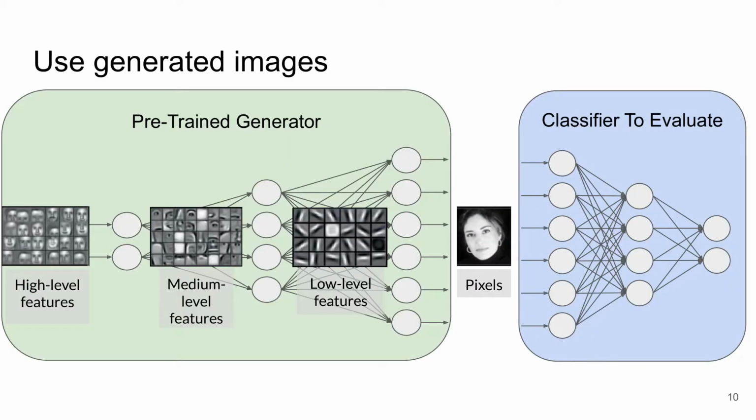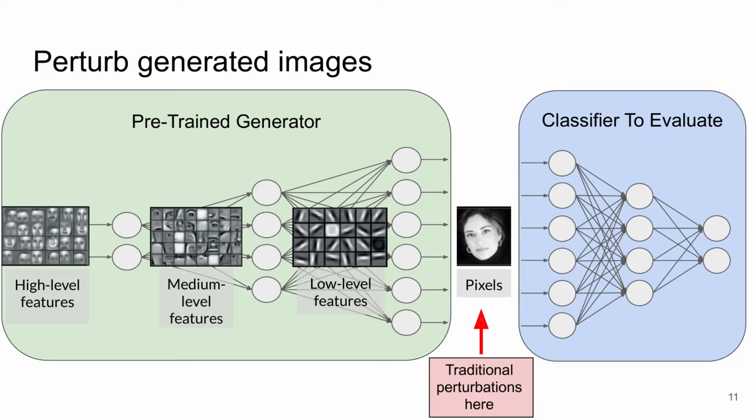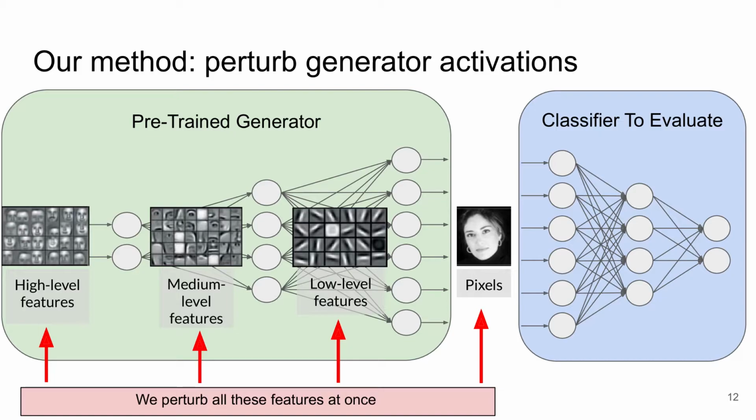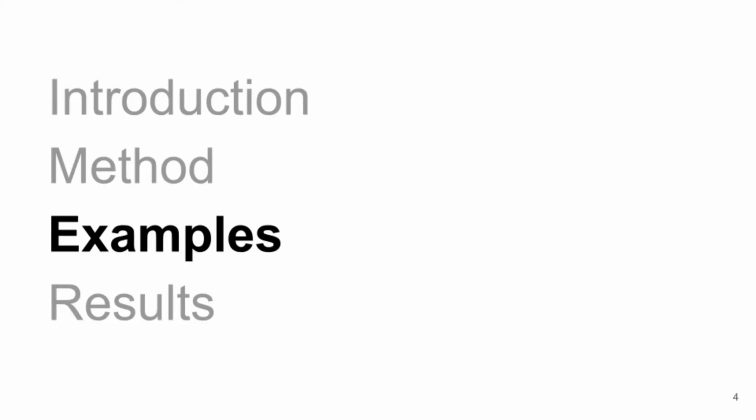In our setup, we use a pre-trained generator network to generate images that are then classified by the classifier. Note that if we wanted to, we could perform a perturbation to the pixels of the generated image. But instead, our method is to perform perturbations to the activation values inside the generator network. By perturbing the activations at layers throughout the generator, we can affect meaningful features of all granularities in the image that is output. Once an input code is fixed, we can simply use backpropagation to find the perturbations to the activation values, such that the classifier gives the wrong answer for the generated image.